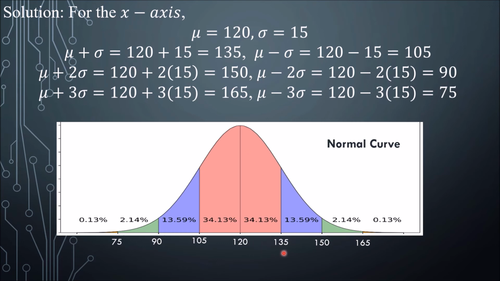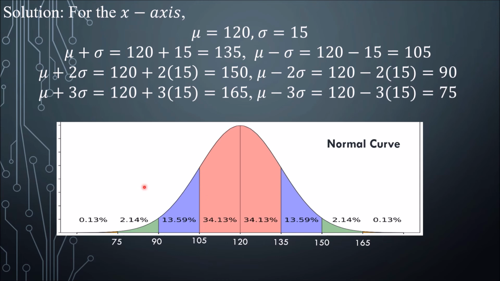So this is 135 above and 105 below. 150 is 2 standard deviations above the mean and 90 is 2 standard deviations below. And then 165 is 3 standard deviations above the mean and 75 is 3 standard deviations below. So these are the x values.